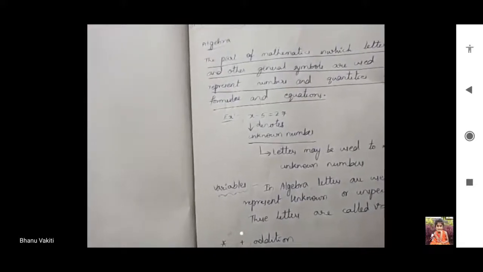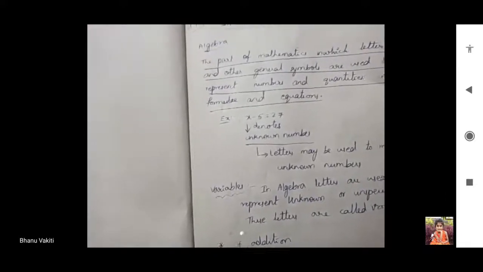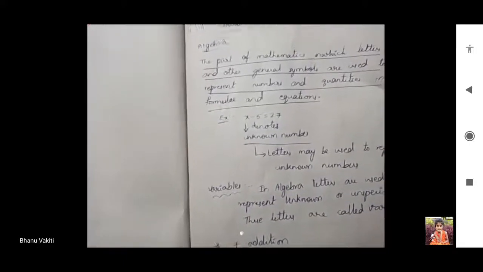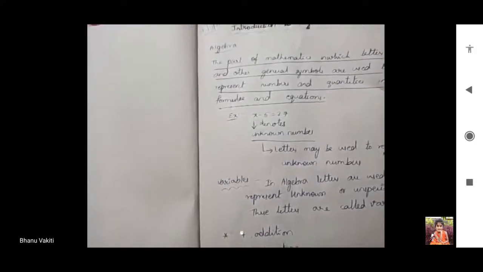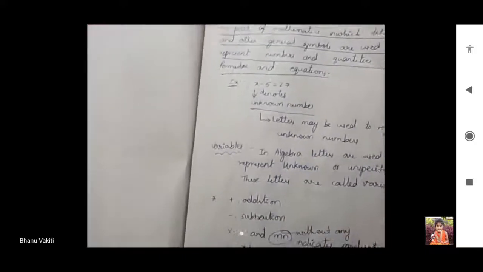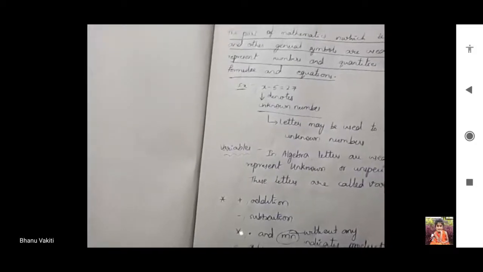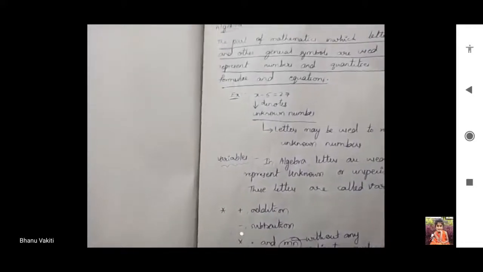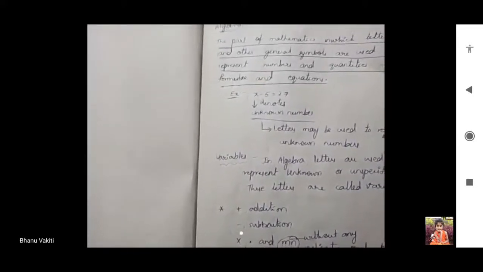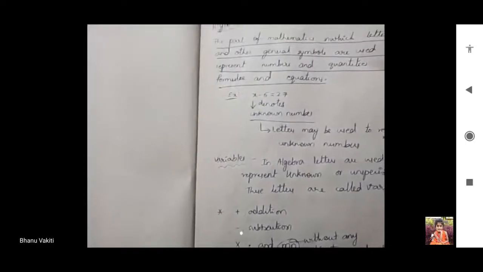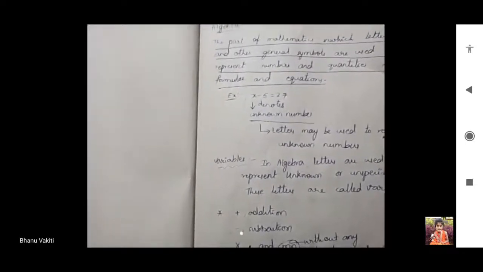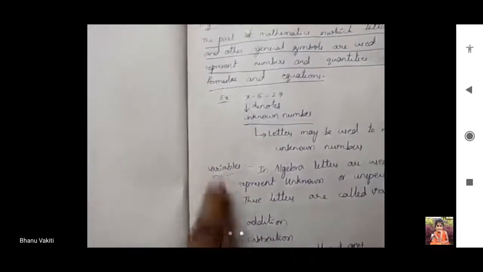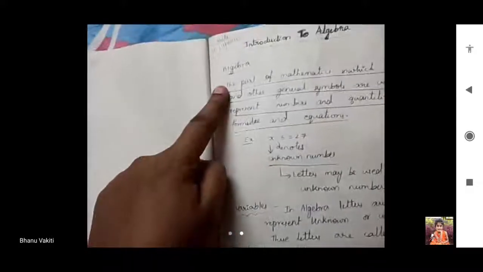And here unknown numbers are unspecified numbers. Unknown or unspecified numbers are represented by symbols. Unknown numbers which are represented with symbols are called variables. Those specialized symbols are called variables, not constants. Fixed numbers are called constants, and unknown numbers with symbols are known as variables. So the variable definition is important. The algebra definition is also important.